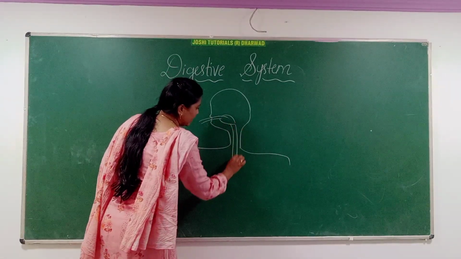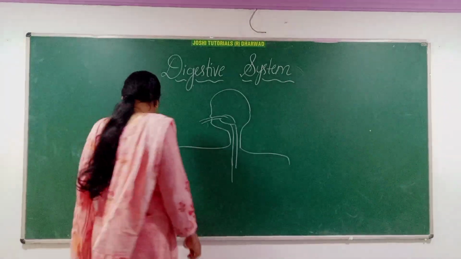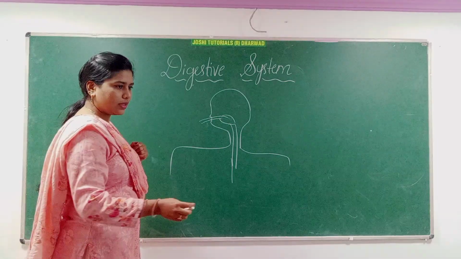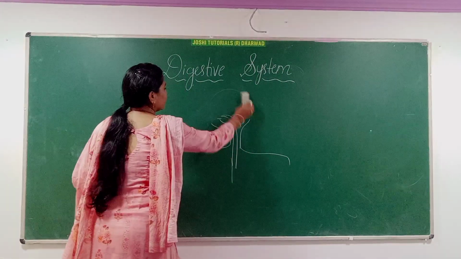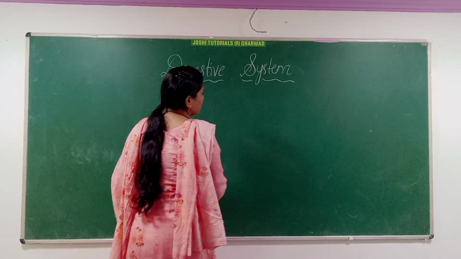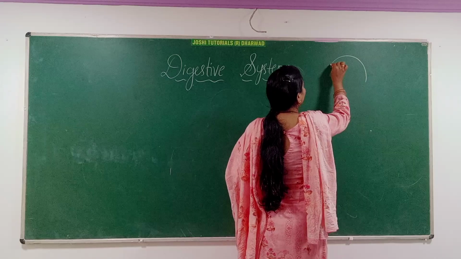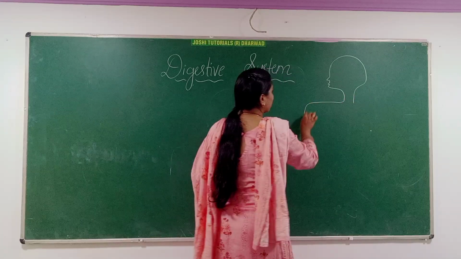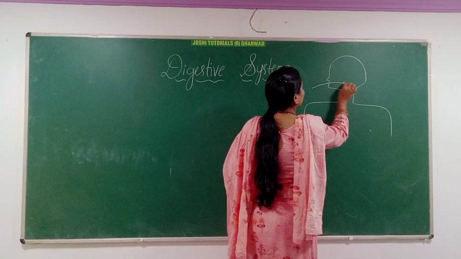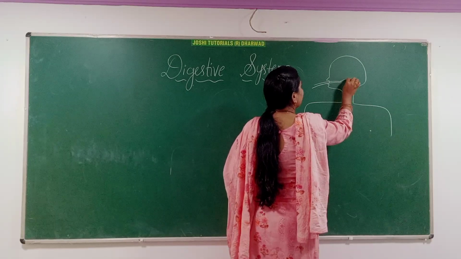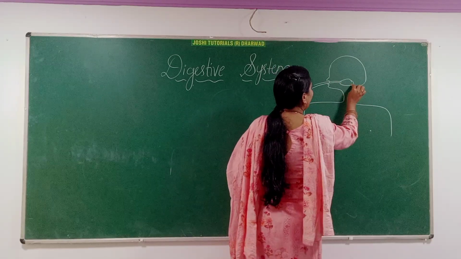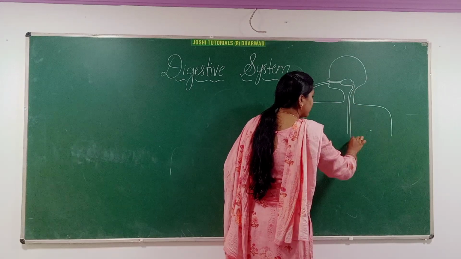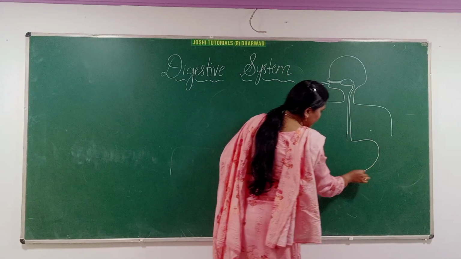Next, esophagus. You can see here the alimentary canal starts with the mouth, and here you can see the buccal cavity, and here is the pharynx, and it continues with the esophagus, that is nothing but the food pipe, and here you can see the stomach,